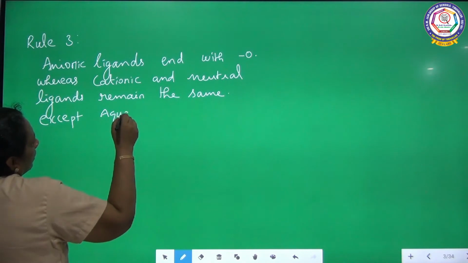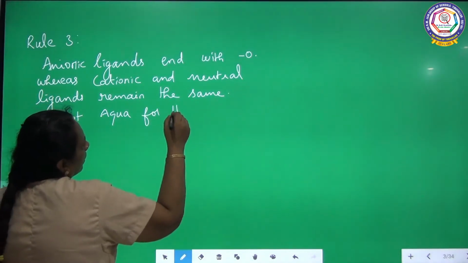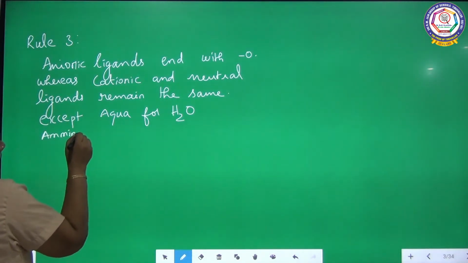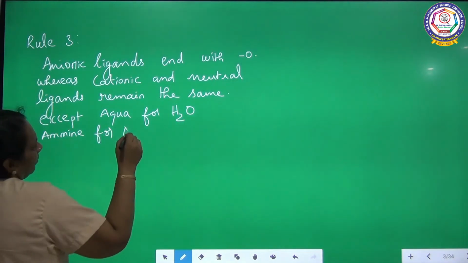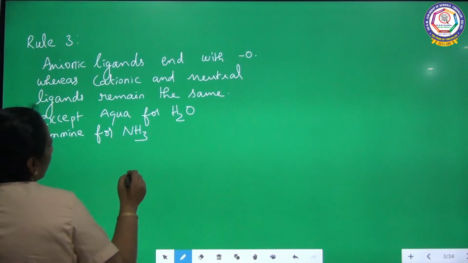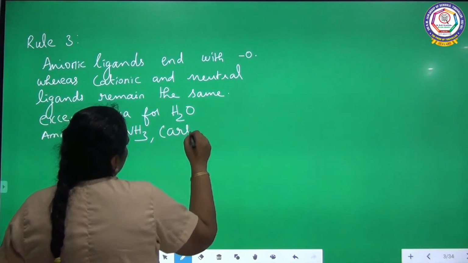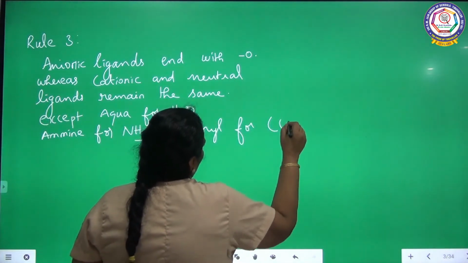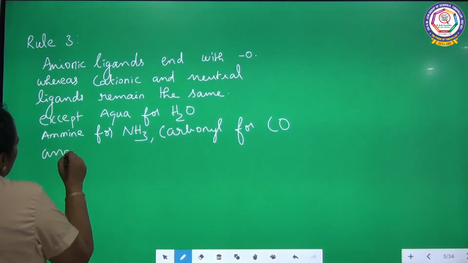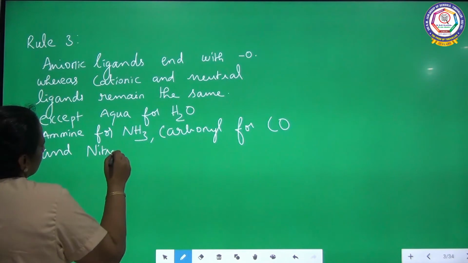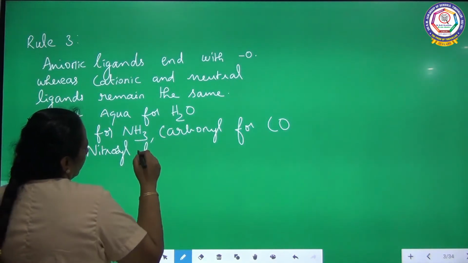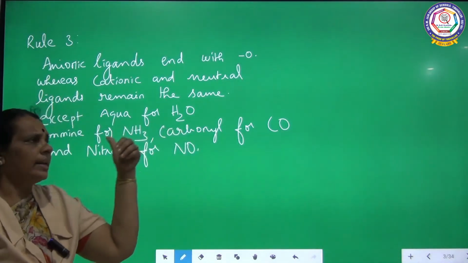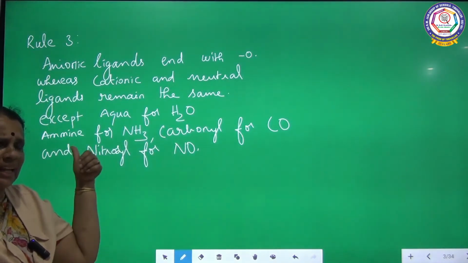The rule is very clear that anionic ligands end with O, whereas cationic and neutral ligands remain the same.